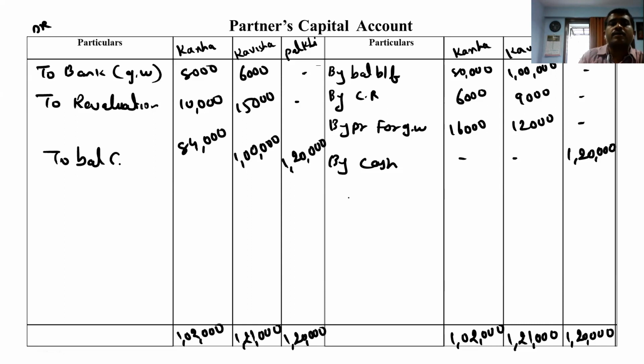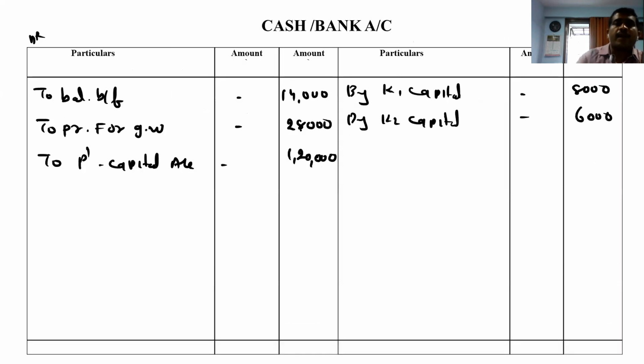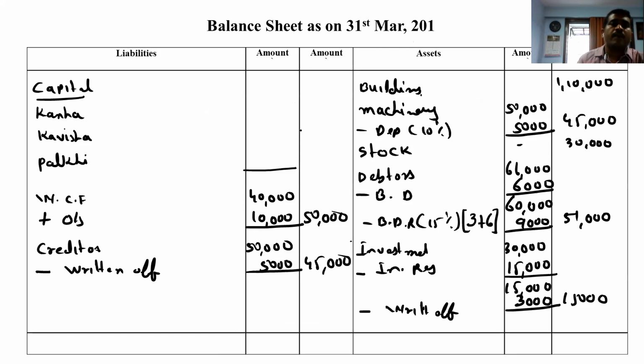To balance carried forward. That balance we have to write in balance sheet. Kanha 84,000, Kavisha 1 lakh, 1,20,000. Total comes to 3,04,000.